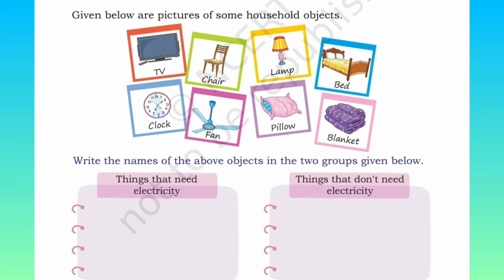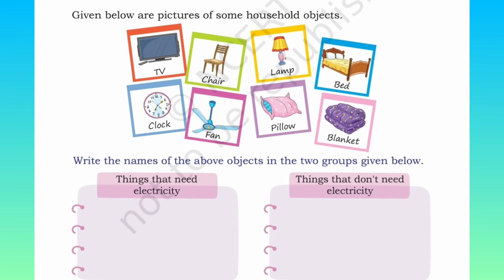Given below are pictures of some household objects. Write the names of the above objects in two groups given below: things that need electricity and things that don't need electricity. So let's see the objects. We have TV, chair, lamp, bed, clock, fan, pillow, and a blanket. Let's arrange them in two groups.